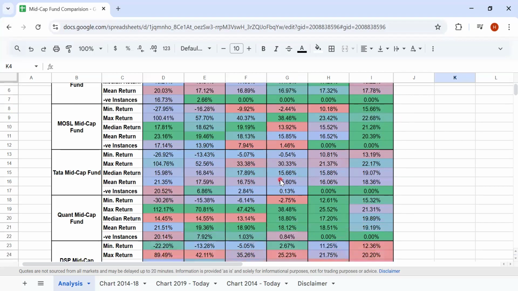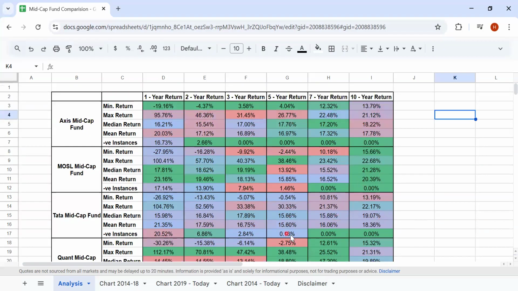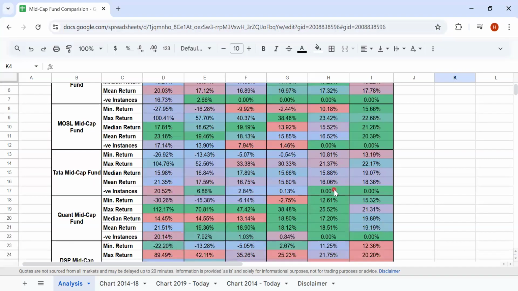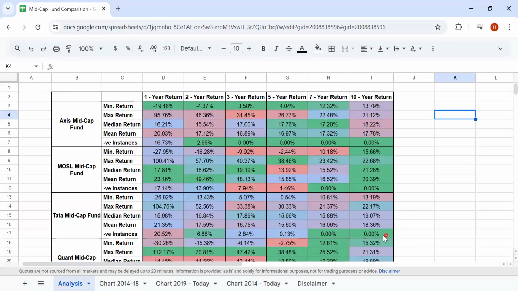The next fund would be the Tata Mid Cap Fund. For the Tata Mid Cap Fund, the median return is ranging from close to 16% to 19% on a 5 to 10 years basis. Negative instances, again on a 5-year basis, there are one or two, because the negative instances here are less than 0.2%. There are no negative instances for all the funds on a 7-year and 10-year horizon.